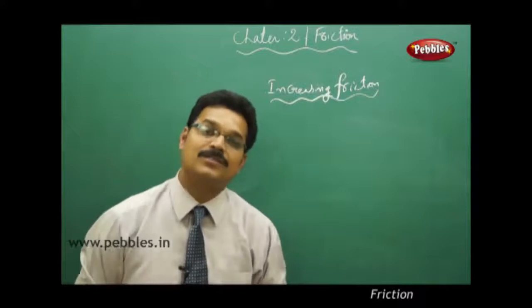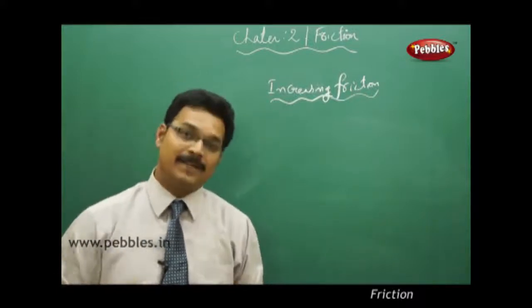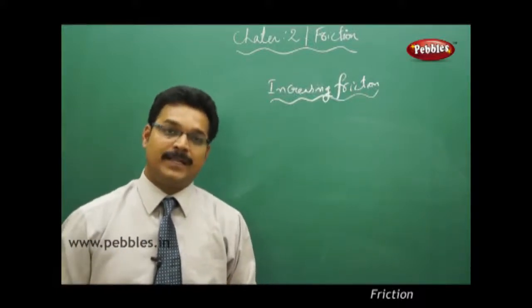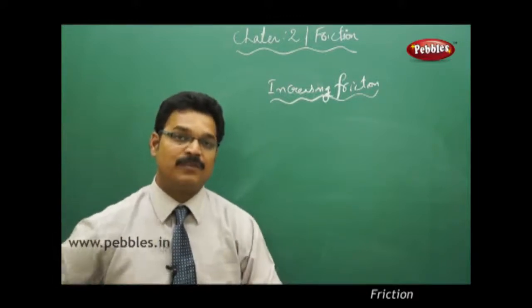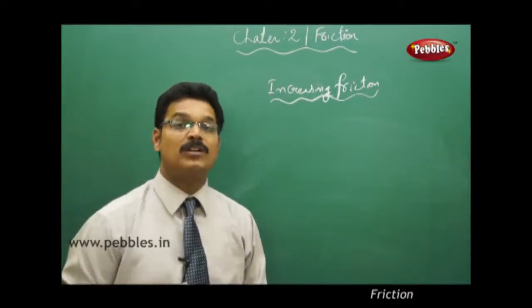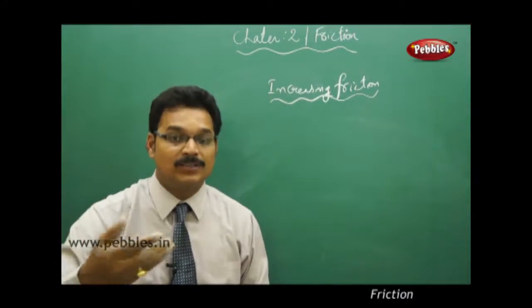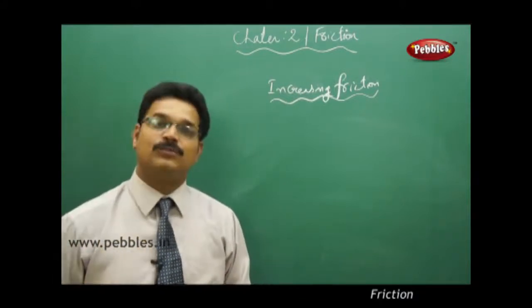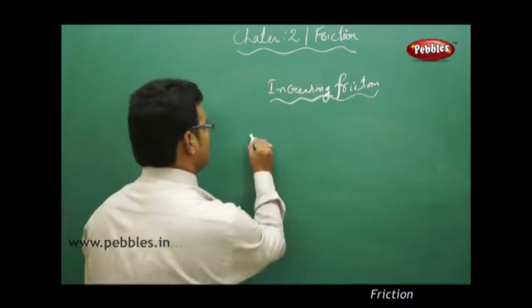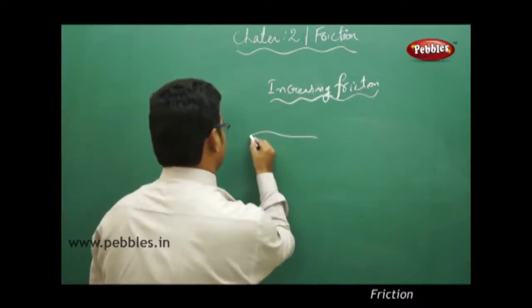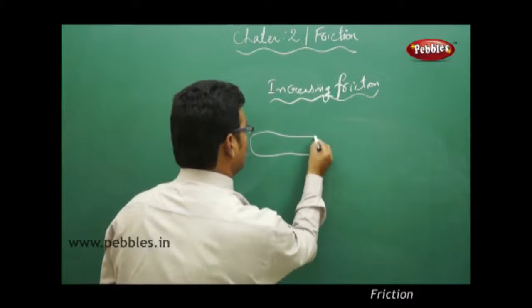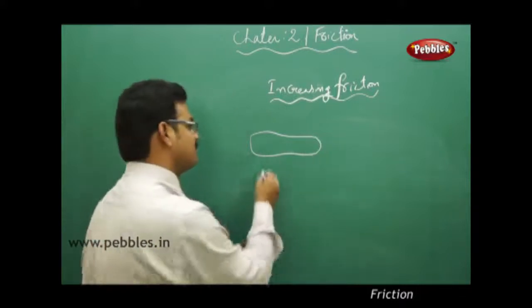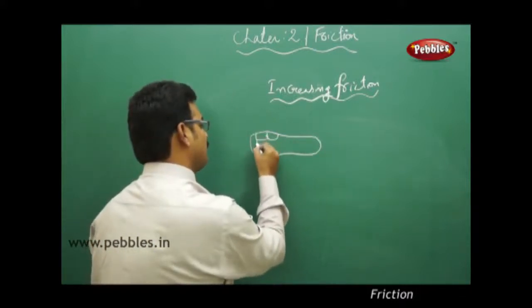This happens many times. That's why especially the players wear a different type of shoes that have a huge amount of grooves at the sole, at the back side of the shoe. Say this is the shoe bottom surface, and the bottom surface is cut like this.